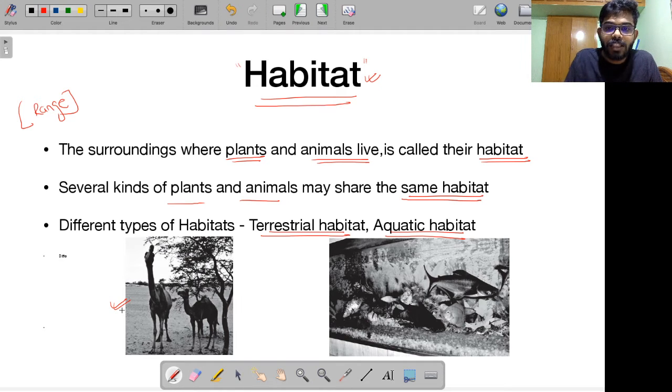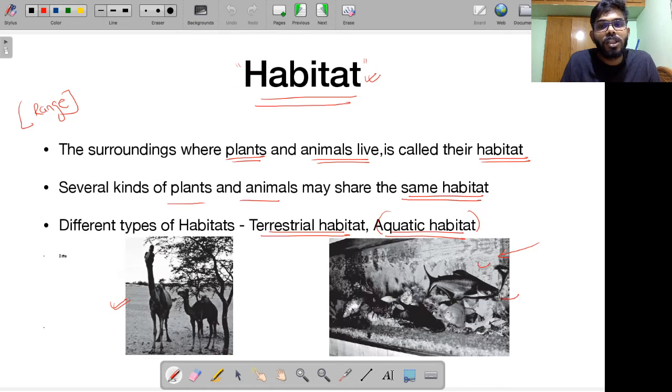If you talk about lakes, oceans, seas, these are called aquatic habitats, alright? This is an aquarium, as you can see. An aquarium is an example of a man-made, not natural, aquatic habitat. As you can see, multiple species are living here. Even inside a lake, you have algae, phytoplankton, zooplankton, fishes, frogs, so many different animals living in the same habitat. Okay, a habitat can be shared.